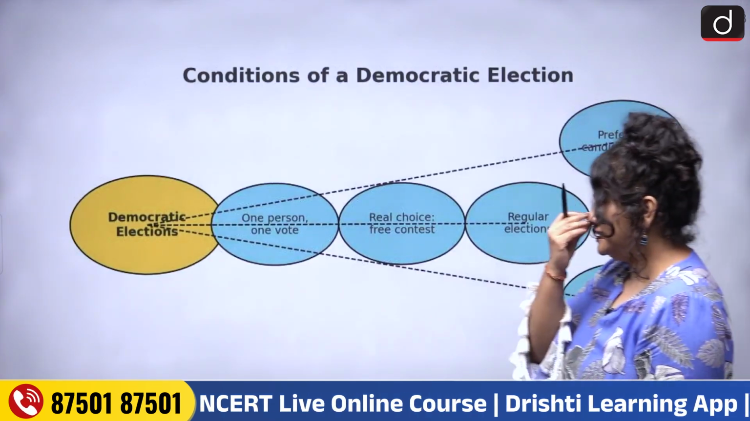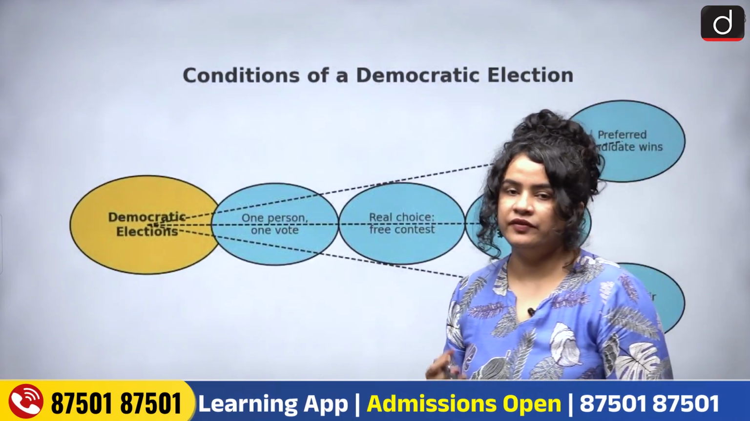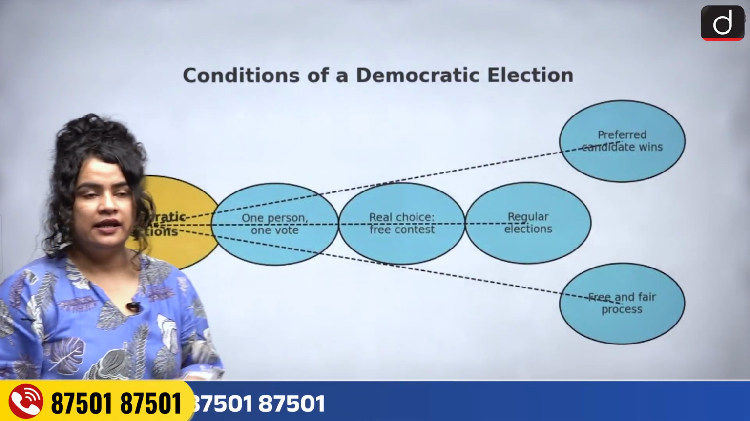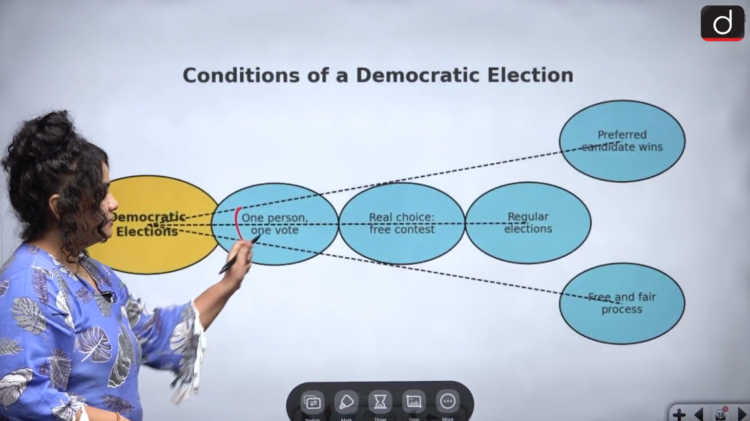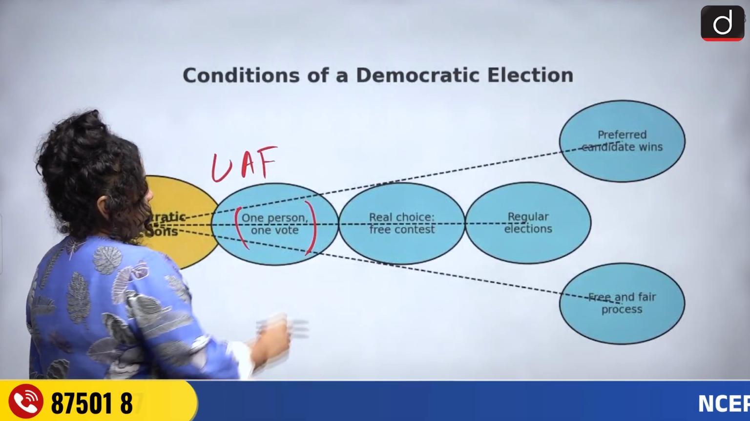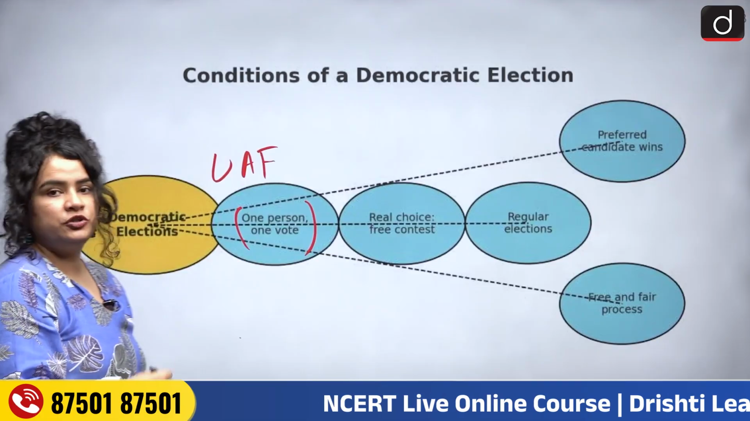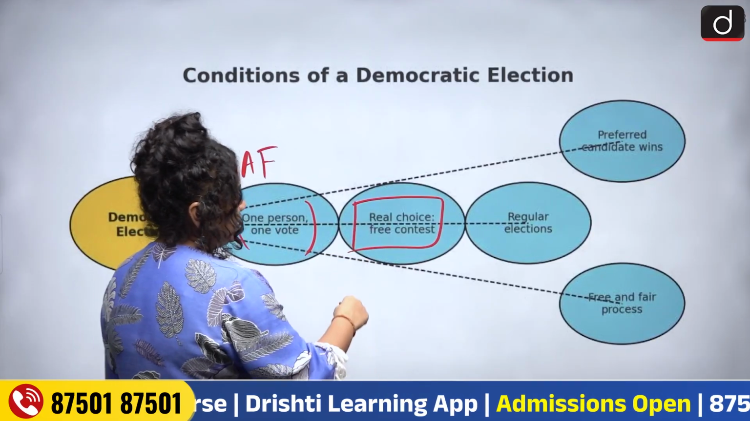Now here quickly, let's take a glance at the conditions of democratic elections. We have seen something like this in our preceding lectures as well. Democratic elections, one person, one vote. Every person has equal value when it comes to their votes. This is known as the concept of universal adult franchise. There's a real choice and a free contest.